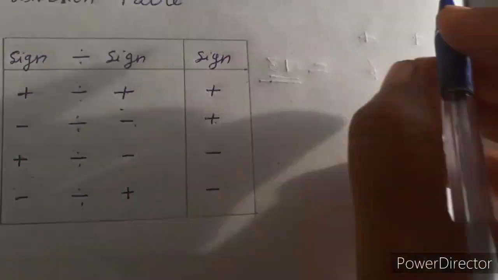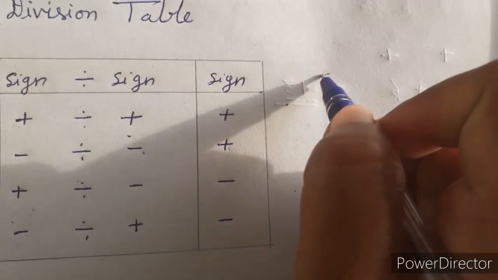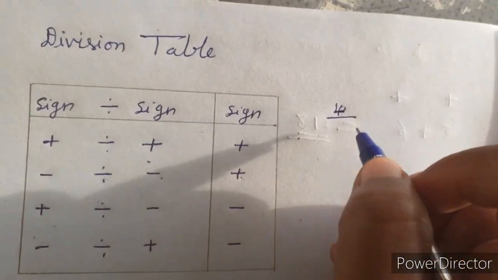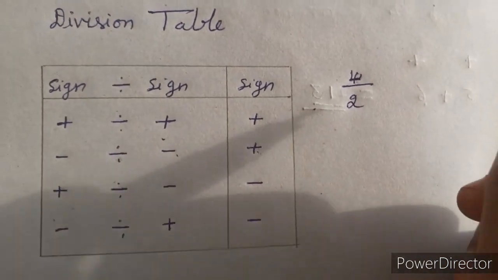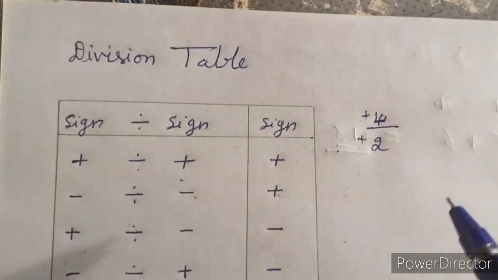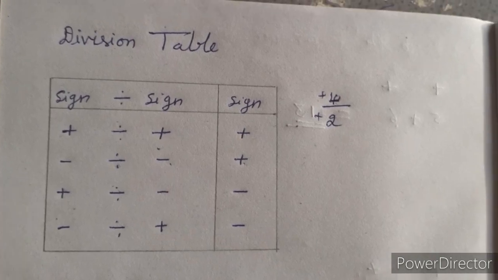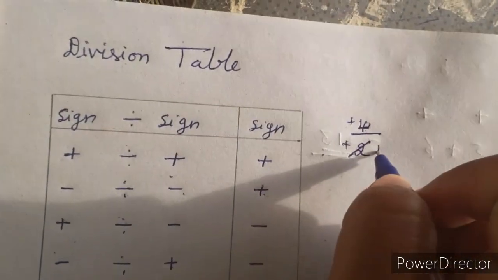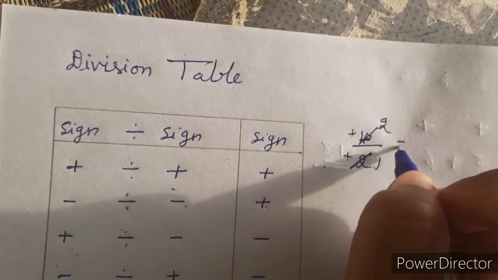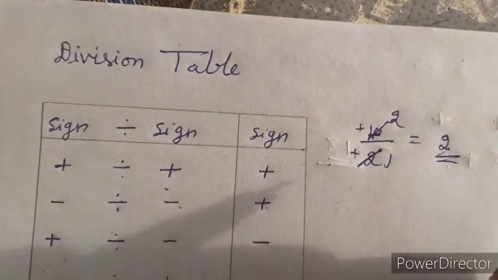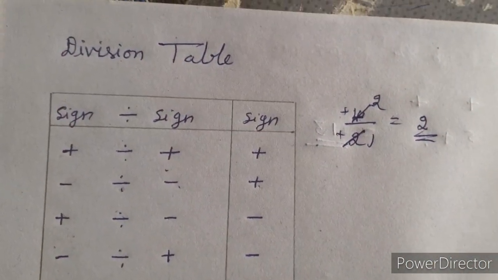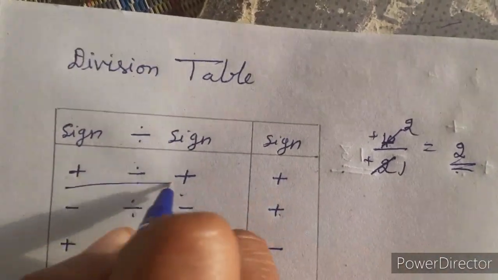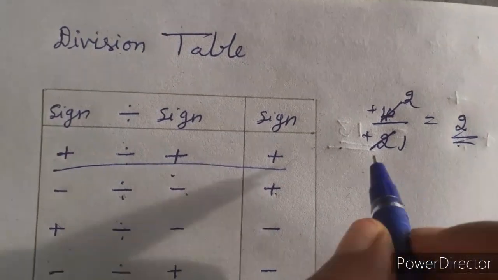For example, we will go here only. 4 divided by 2. Both have a plus sign. Same sign means it is easy to clear. 2 1s are 2, 2 2s are 4. So we get the answer 2. This 2 is positive. Then the first condition is clear.